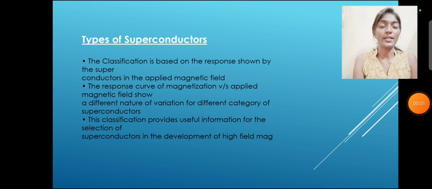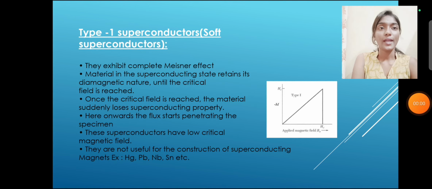Types of superconductors. The classification is based on the response shown by the superconductors in the applied magnetic field. The response curve of the magnetization versus applied magnetic field shows a different nature of variation for the different categories of superconductors. This classification provides useful information for the selection of superconductors in the development of high magnetic fields.